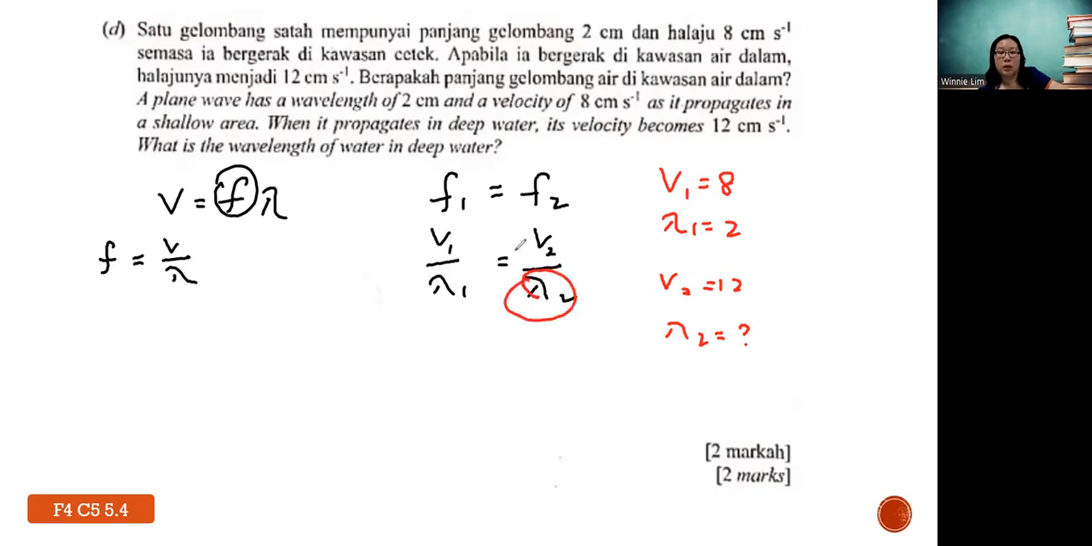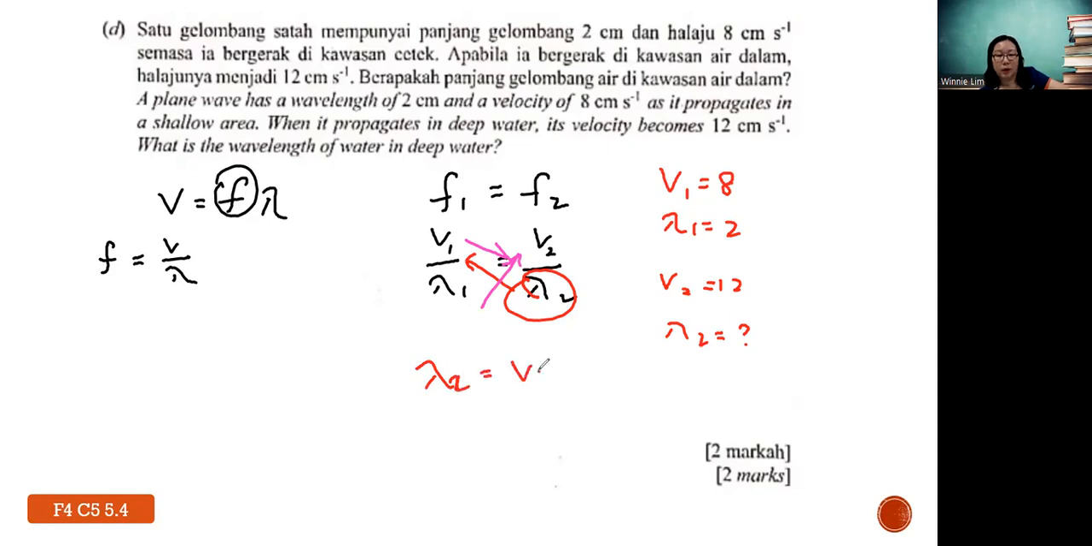So I always rearrange the formula first. Now, your lambda 2 is divided by... So now I want it to become the subject, so I bring it up, understand? Then what happened to your V1? You bring it down, this one bring it up. So I hope that this math part, you're okay with it.